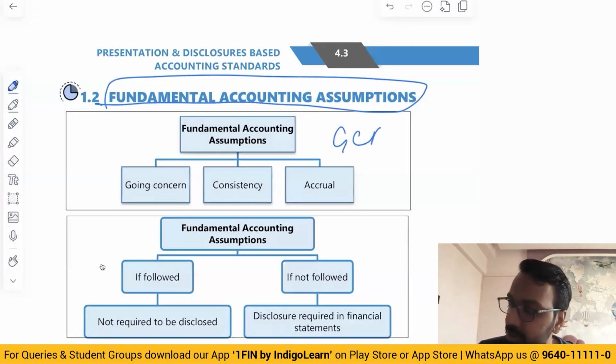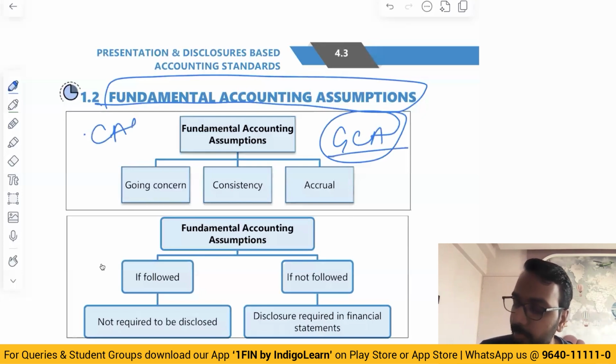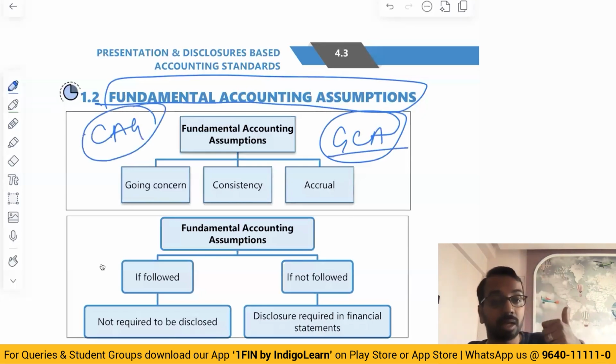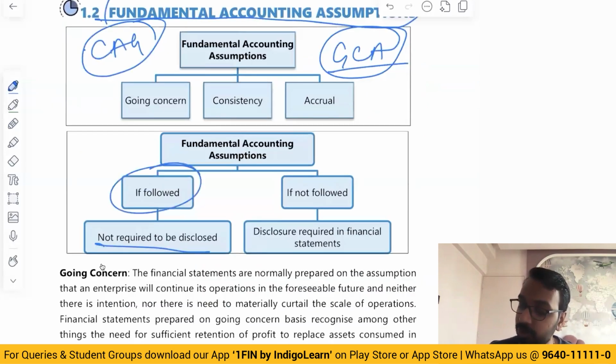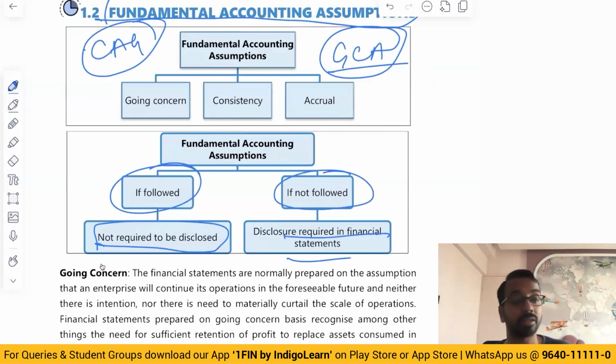Or if you can't remember GCA, remember CAG. These are the 3 fundamental accounting assumptions. If these 3 accounting assumptions are followed, we don't need any separate disclosure. But if this is not followed, disclosure is required in the financial statement.